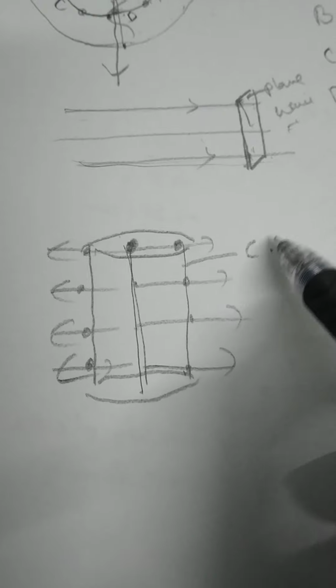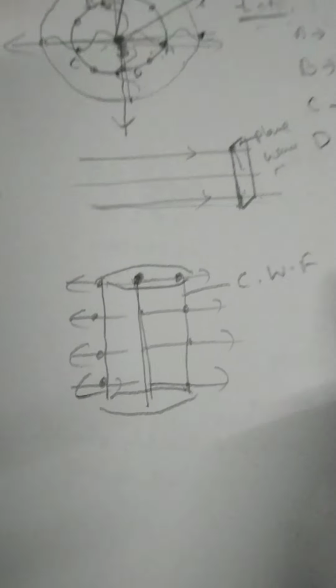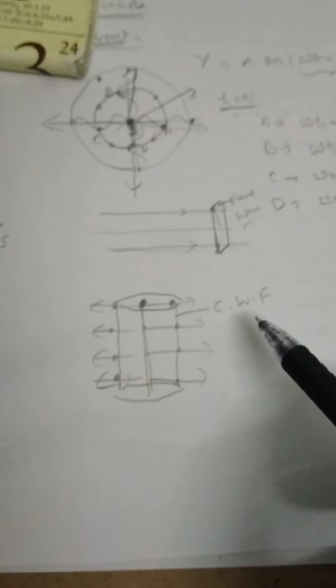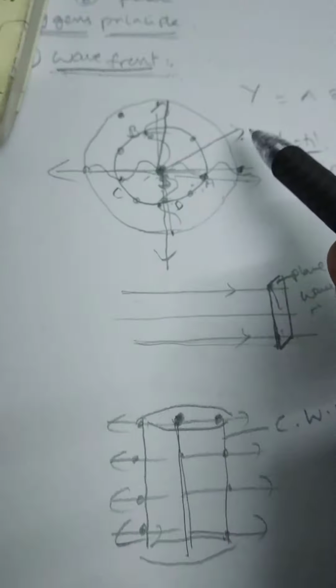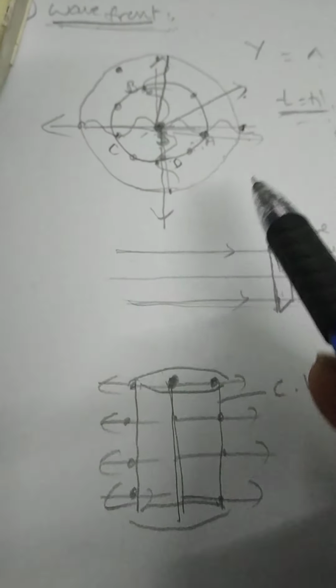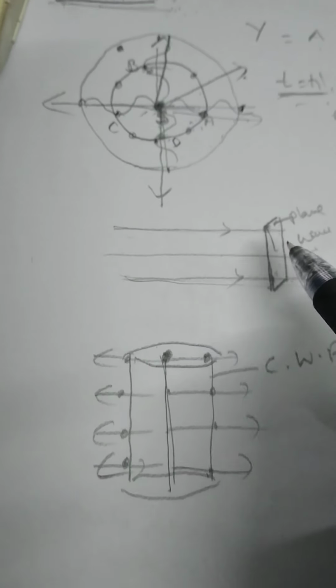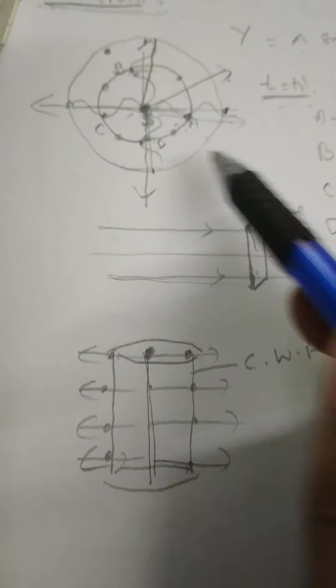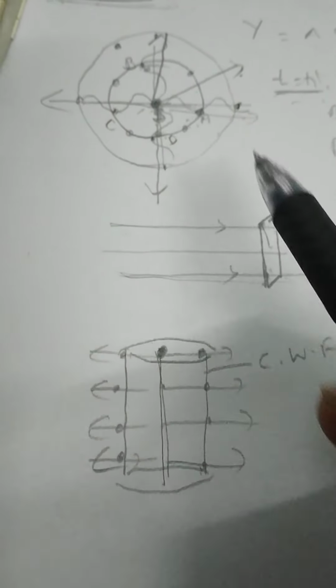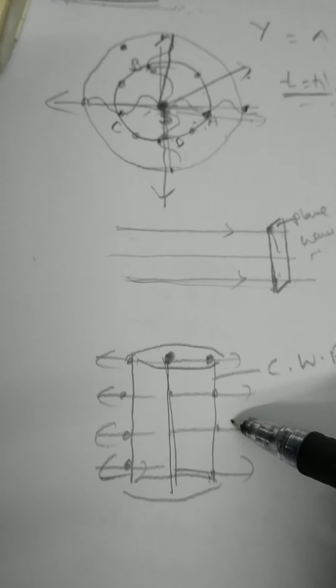Cylindrical wavefront. So here we have learned the wavefront definition. Wavefront means the locus joining all the particles in the same phase is known as the wavefront. Types of wavefronts are spherical wavefront, plane wavefront, and also cylindrical wavefront. What are the sources to produce the spherical wavefront, plane wavefront, and cylindrical wavefront?